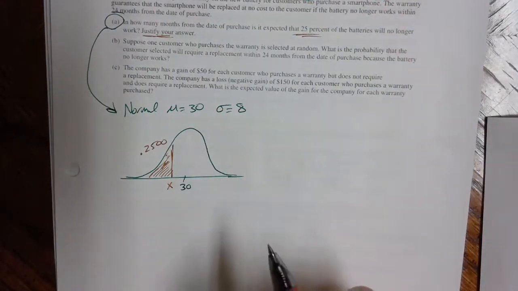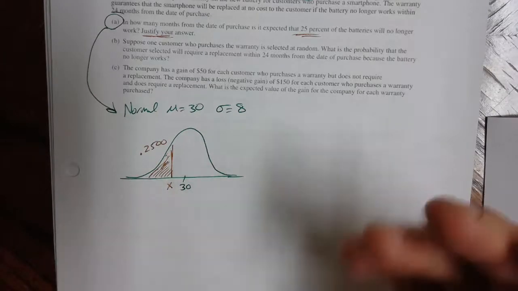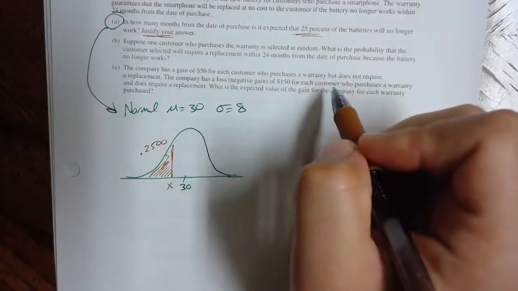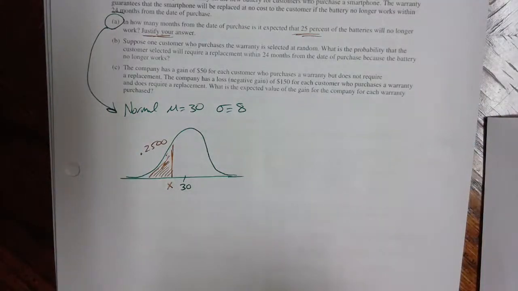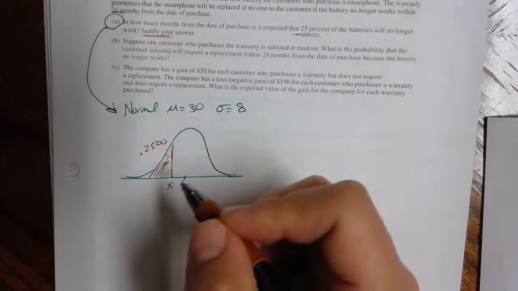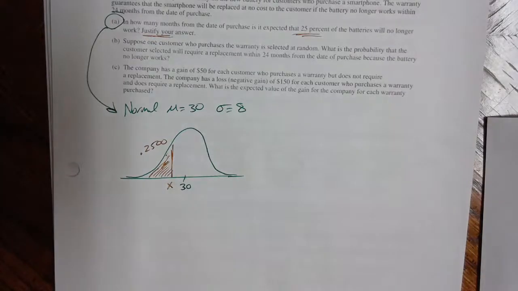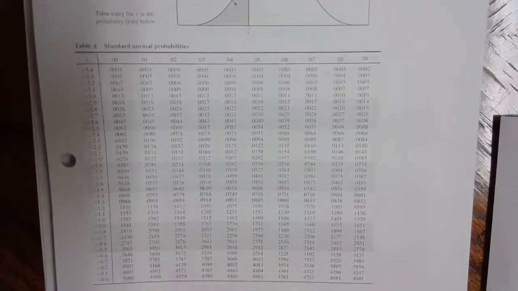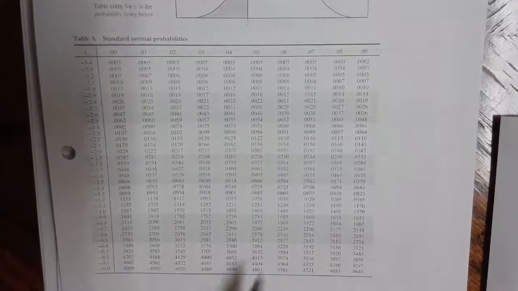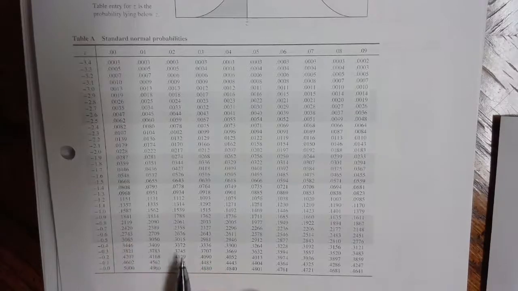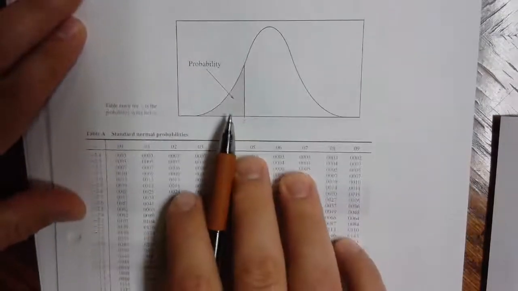In order to do this, you'll need a Z-score. There are times when you have to calculate a Z-score and look it up, and other times you get a percentage and you have to look up that Z-score to find some other missing piece. In this case, I've already looked at the Z-score table, I'll bring it up here. There are many choices for students to do this particular task. I really like the Z-score table. You can use your calculator to do this problem, but I find the Z-score table works just as well. So what you're looking for in the table is where this 25% is.